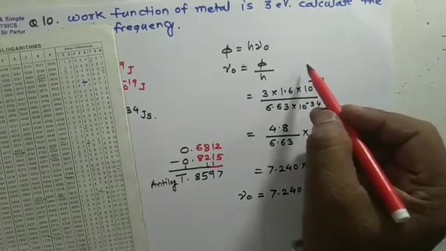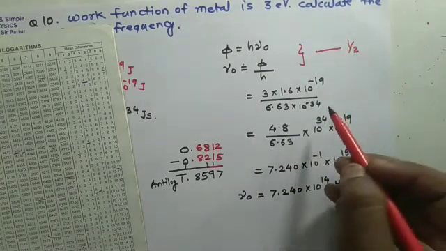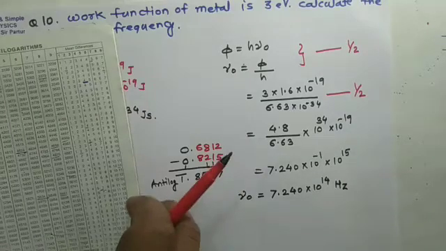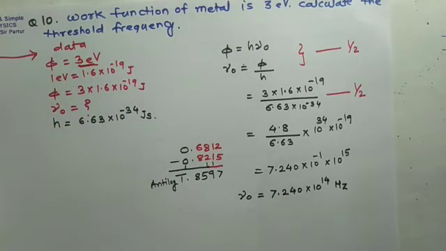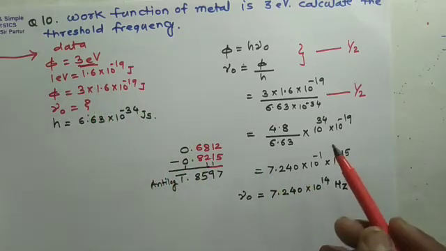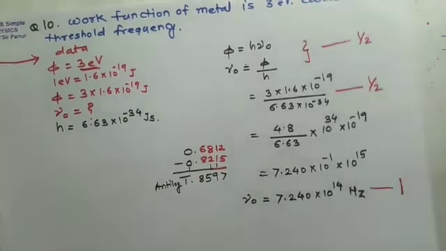So here, if we write the formula for any, it gets half mark. Correct substitution gets half mark. See here, the substitution will not carry 3 electron volt. We can use 1 electron volt, having value 1.6 into 10 raised to minus 19. So the 2 steps carry 1 mark, and the final answer carries 1 mark with unit. So 2 marks for the above question.